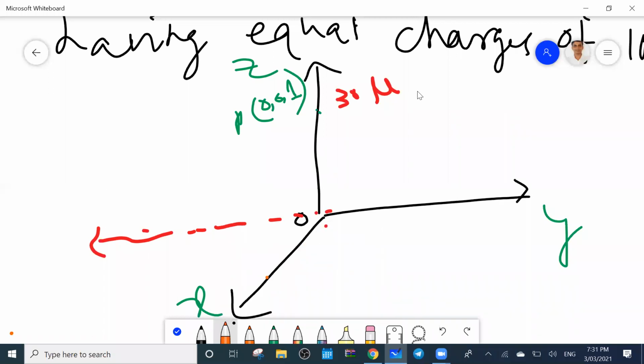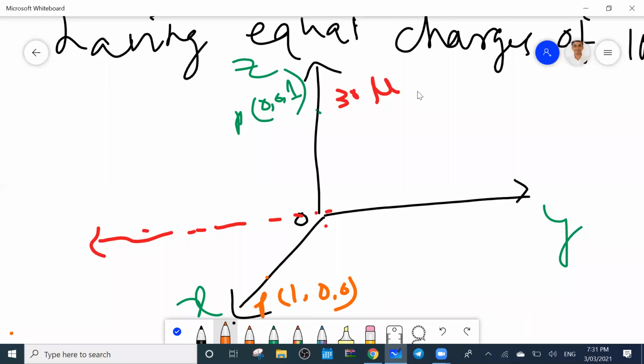Suppose x equal to 1 here. At this point, if x equal to 1, this point will be (1, 0, 0).